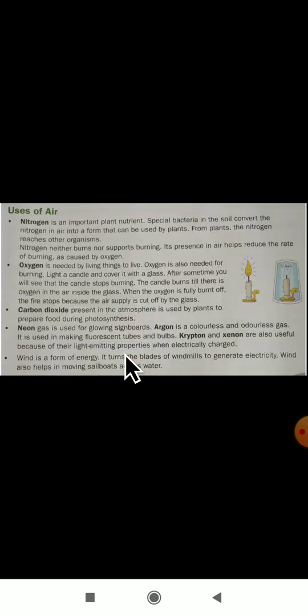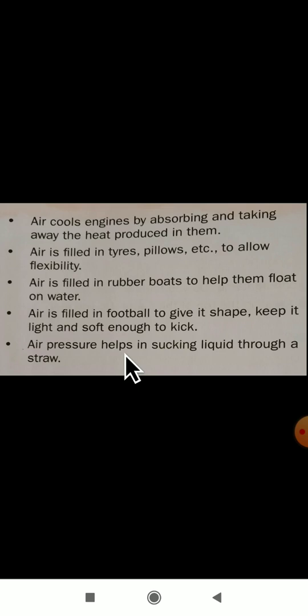Dear students, these are some of the important uses of air. You have to read this properly. In the next video class, I will continue with water and the properties of water, the removal of insoluble impurities. All that we are going to learn in the next video class.